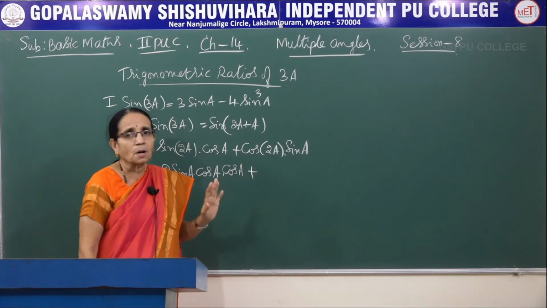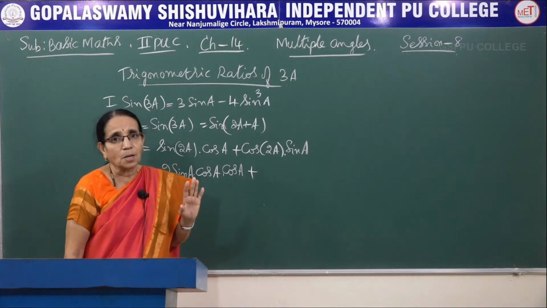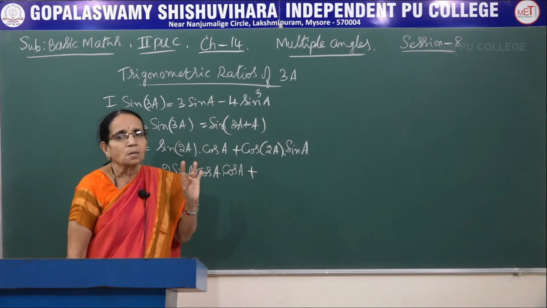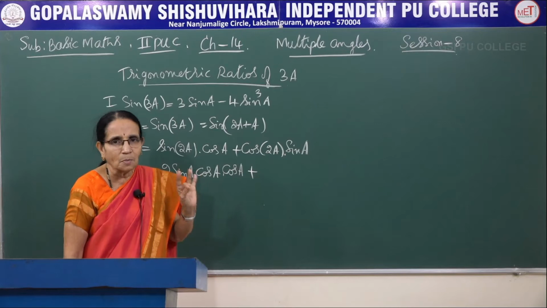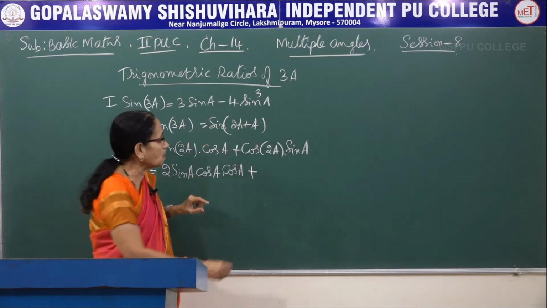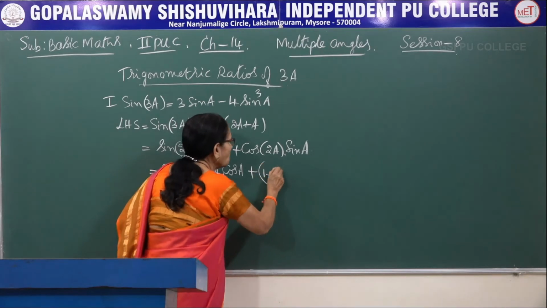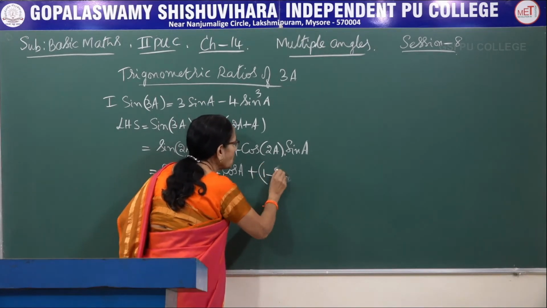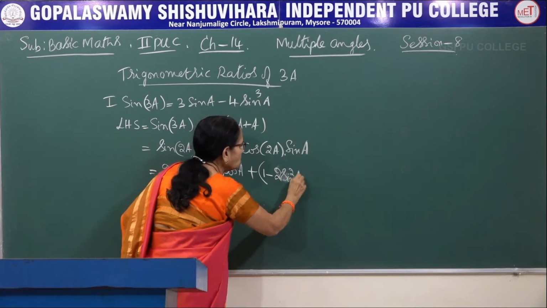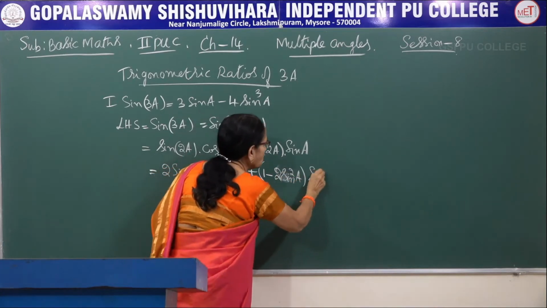We have learnt for cos of 2a 3 formulae. First one was cos square a minus sin square a. Second one was 1 minus 2 sin square a. Third one was 2 cos square a minus 1. But you observe we are having only sine function. So let us take the second formula. It is 1 minus 2 times sin square a, 1 minus 2 times sin square a into sin a.